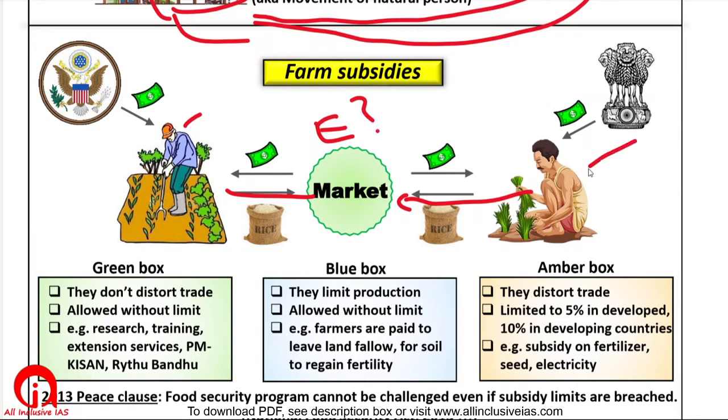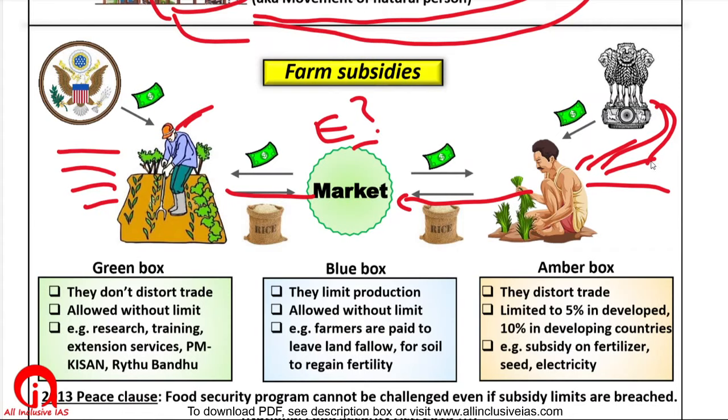Now the Indian farmer has some input cost like seeds, fertilizer, water, electricity. Similarly, the US farmer also has some input cost. Both of them will keep some profit and they'll bid for Europe's tender. The problem is that the Indian government supplies seeds, fertilizers, water and electricity at a low price. So when the cost of the Indian farmer goes down, he is able to sell at a lower price.